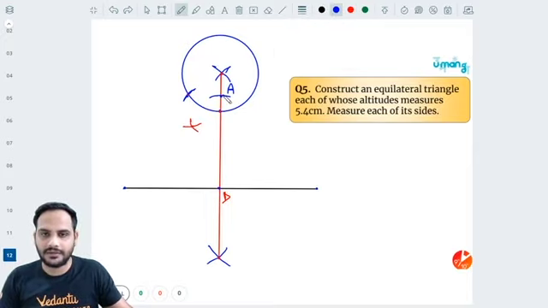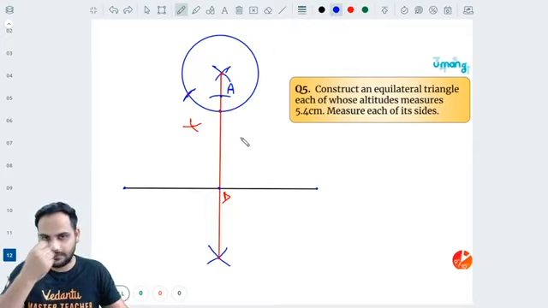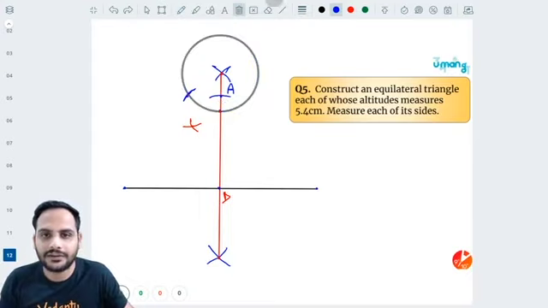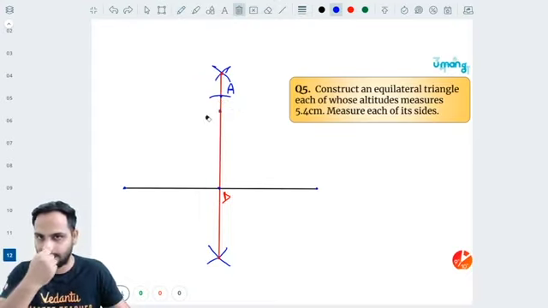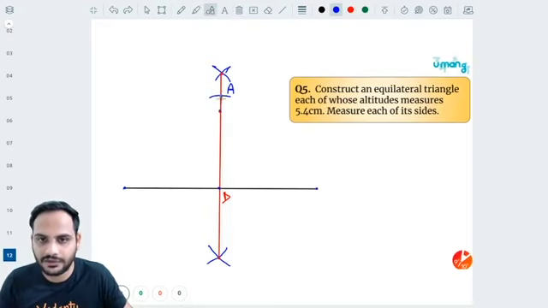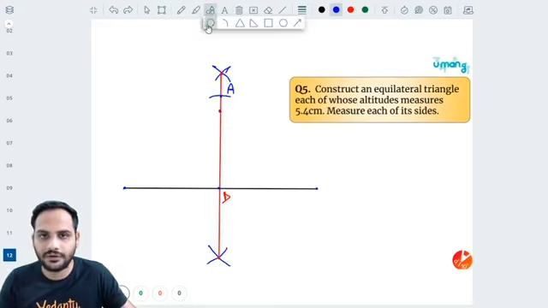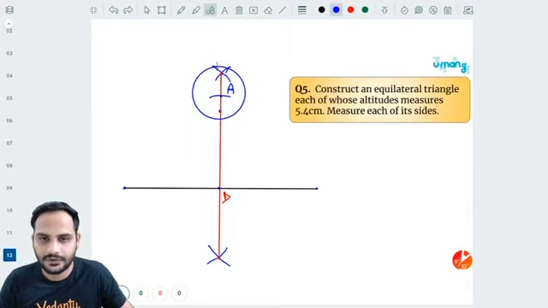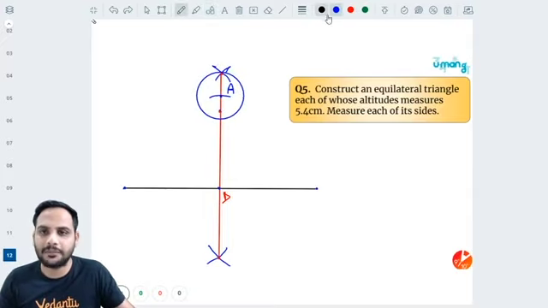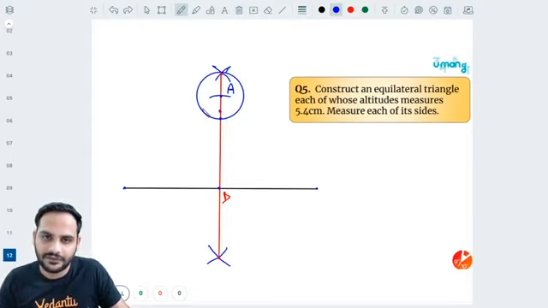So with A, wait, I have made a mistake. I need to draw from A and I have put it from somewhere else. Okay, so A should be the center of the circle. So keeping A as the center of the circle, draw a circle. Okay, now keeping the compass length same, if I keep the tip of the compass over here, the first cut will be equal to what?